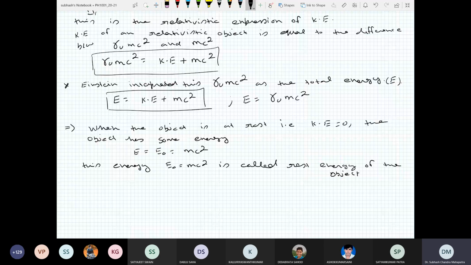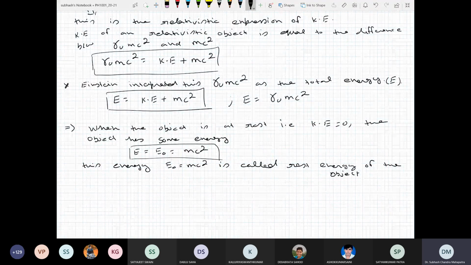So this is the famous E is equal to mc square relation that Einstein obtained, that mass is equivalent to energy. Okay, so even if an object is at rest, it will have some energy. Okay, that energy is called rest energy. Okay, E is equal to E naught is equal to mc square. Okay. So what do we have?